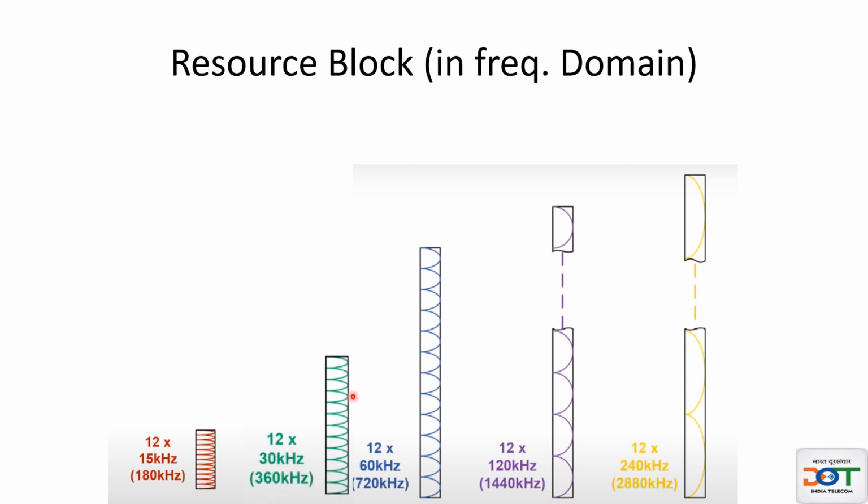Similarly, for 60 kilohertz subcarrier spacing, it is 720 kilohertz bandwidth. Similarly, if you move on to the next numerologies, in case of 240 kilohertz subcarrier spacing, one resource block is 12 into 240 kilohertz, that is 2880 kilohertz.